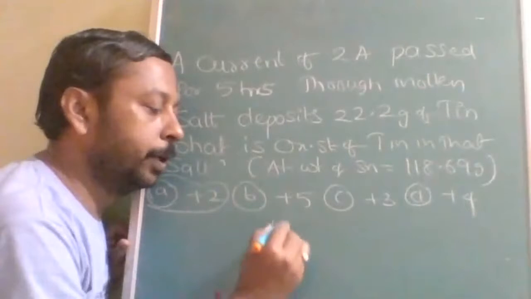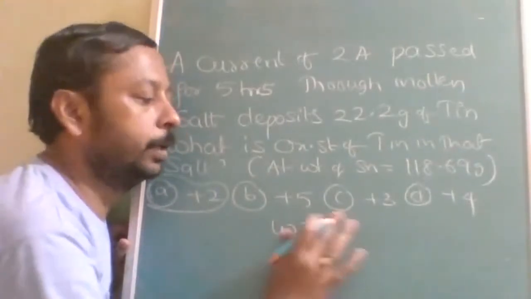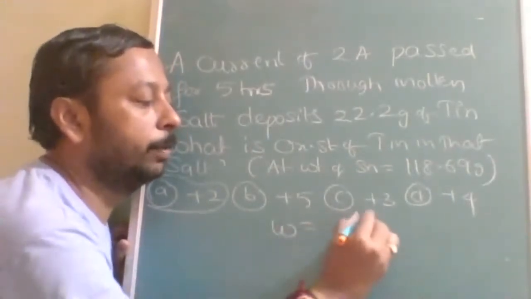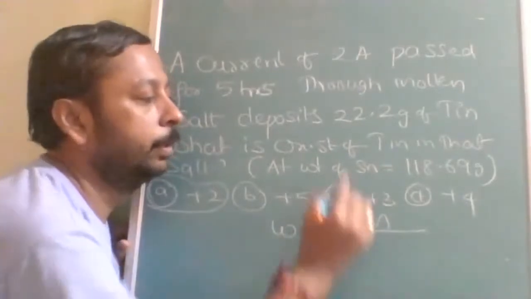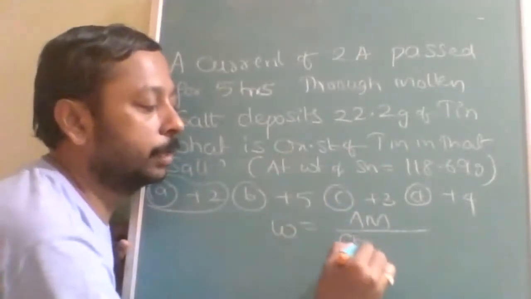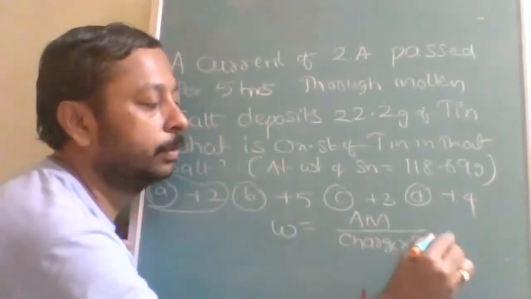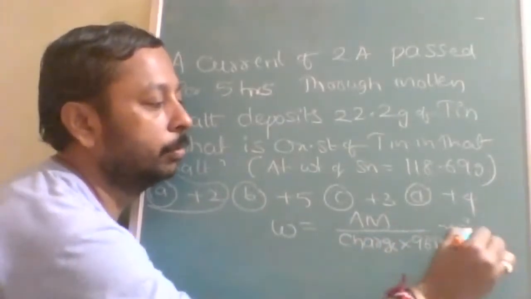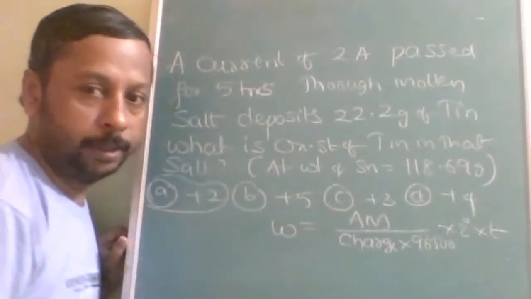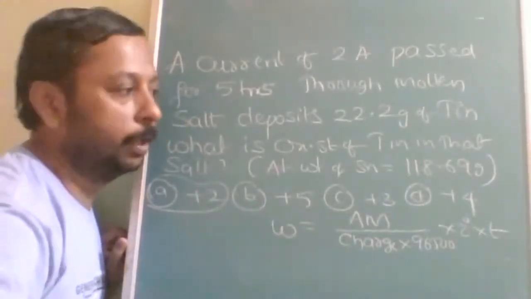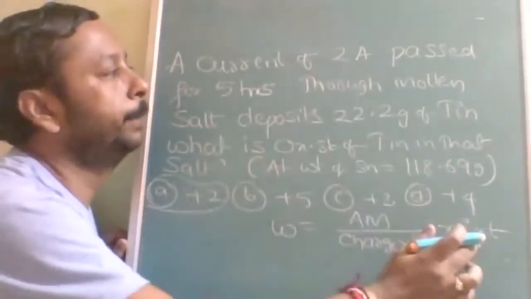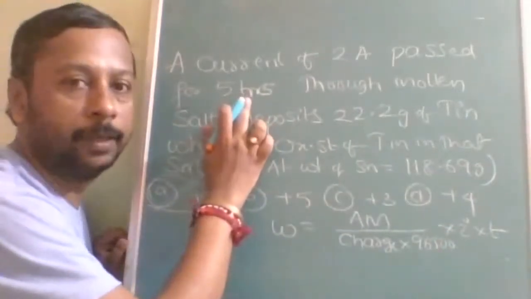Very simple. W is equal to Z. In Z, what will you write? Atomic mass divided by the charge, actually the equivalent factor is charge only, into 96500, into I into T. Okay, this is the formula. I is equal to 2 ampere, time 5 hours is given.